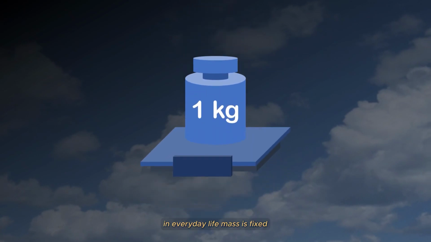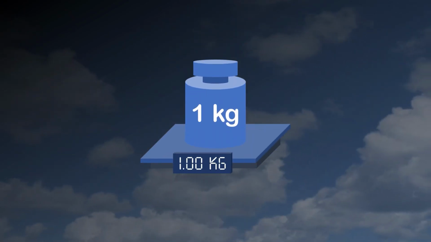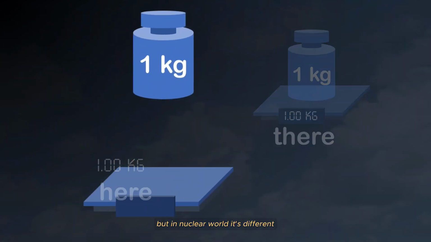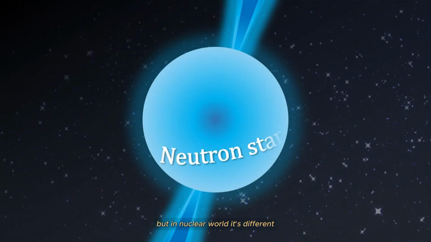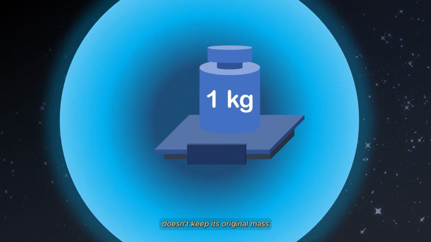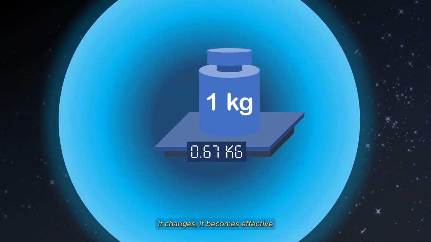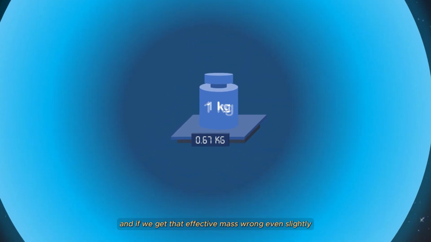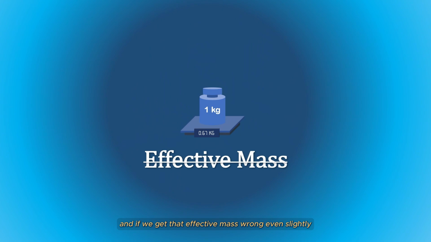In everyday life, mass is fixed. 1 kilogram here is 1 kilogram there. But in the nuclear world, it's different. A nucleon inside dense nuclear matter doesn't keep its original mass. It changes. It becomes effective. And if we get that effective mass wrong, even slightly, we don't just break an equation. We could be misjudging an entire neutron star.